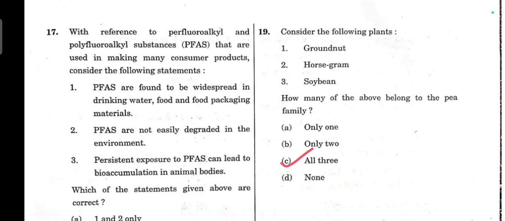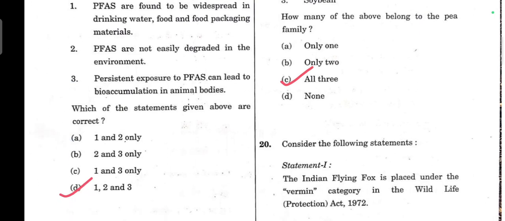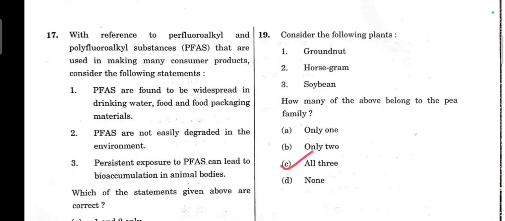Question number 17. With reference to perfluoroalkyl and polyfluoroalkyl substances that are used in making many consumer products, consider the following statements. PFAS are found to be widespread in drinking water, food and food packaging materials, which is correct. PFAS are not easily degraded in the environment. This is also correct. This is because of their strong carbon-fluorine bonds. Third statement, persistent exposure to PFAS can lead to bioaccumulation in animal bodies. This is also correct. Answer for this is option D, 1, 2 and 3.